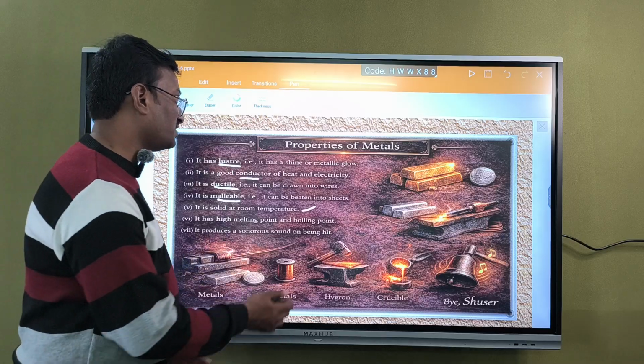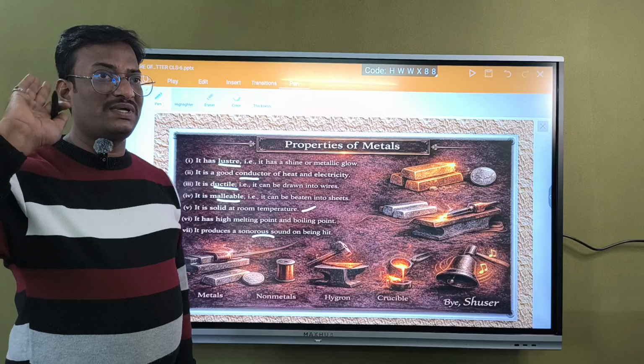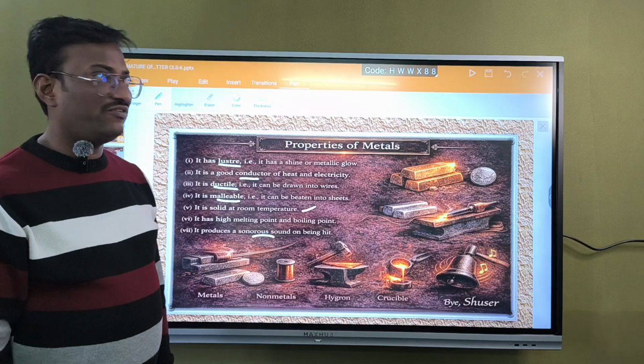And it is sonorous, as we already said, which means it makes sound. Iron, when you strike it, it will make some sort of sound. It is made up of metal.